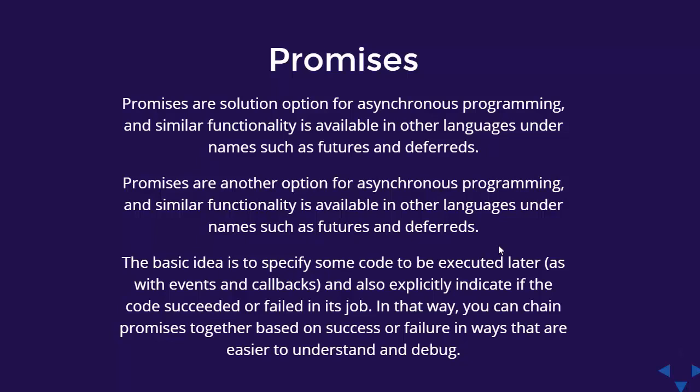Whenever you are firing a backend call, which is an asynchronous request, you don't know when that request will get fulfilled. So the promise is something which can represent that asynchronous call. Whenever you get the response, the promise will return the resolved object. If that backend call fails, then the promise will return a rejected promise. So promises are an option for asynchronous programming, and similar functionality is available in other languages, like the deferred object.